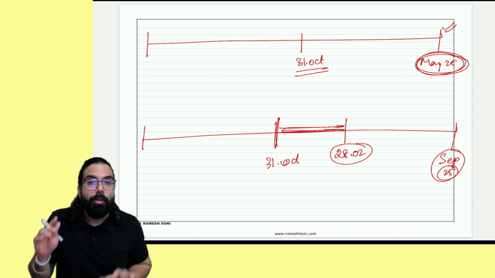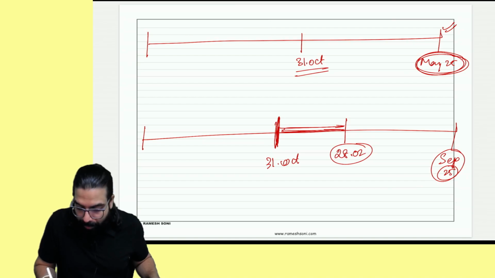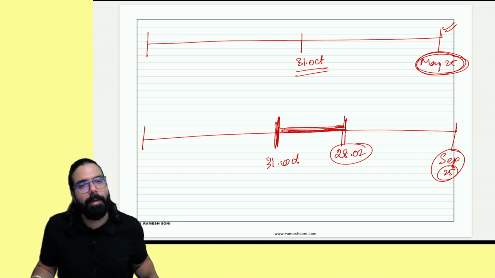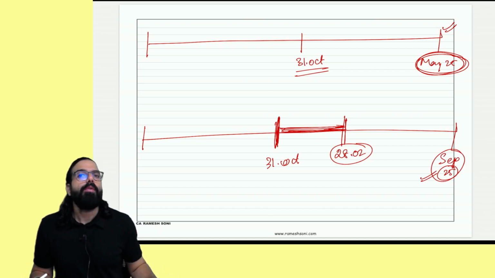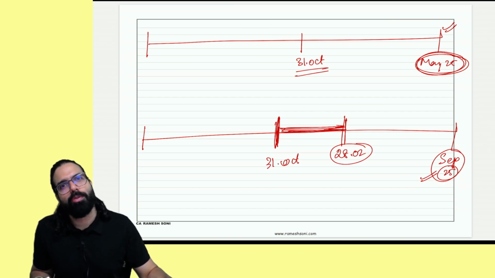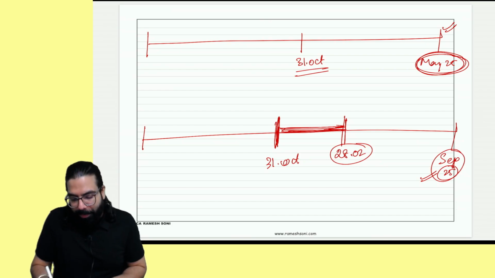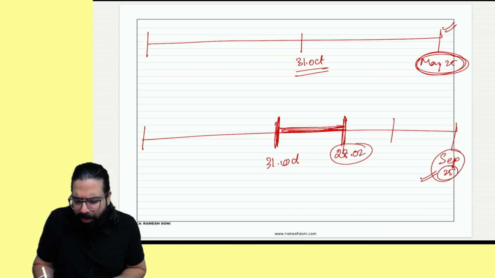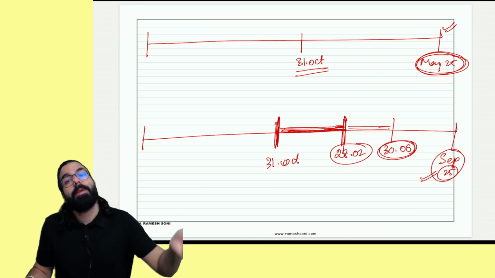What we'll be covering in this amendment is after 31st of October till 28th of February, whatever amendments have happened, which are applicable for September 25. January 26 students can also watch this amendment, because whatever amendments happen from this date up to 30th of June are applicable for January.